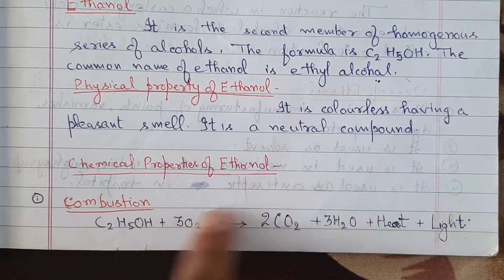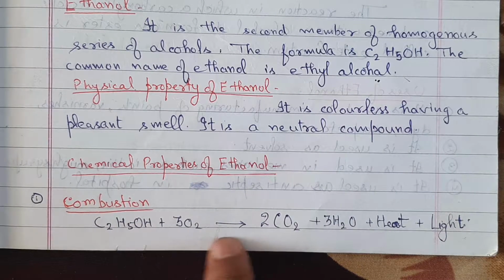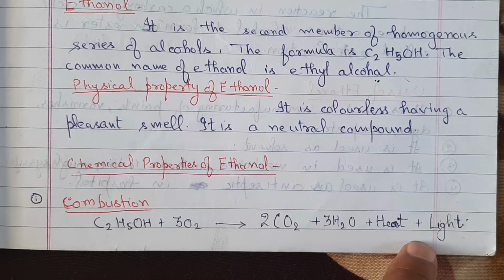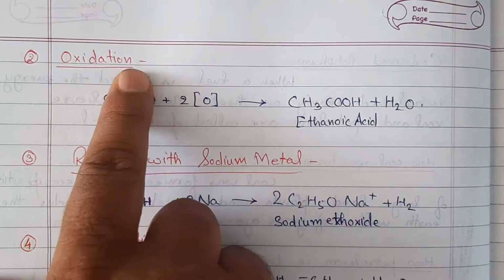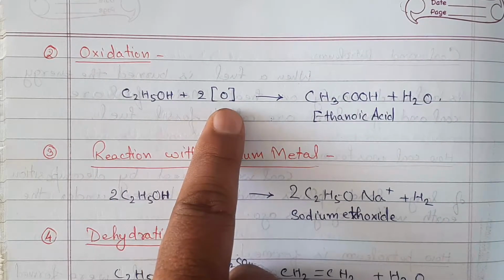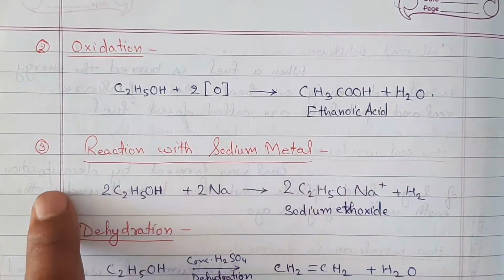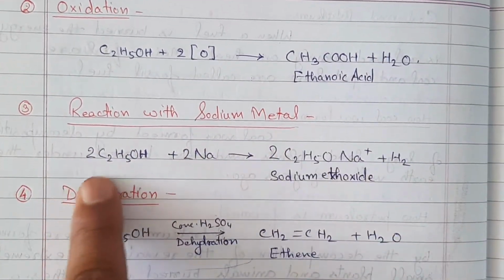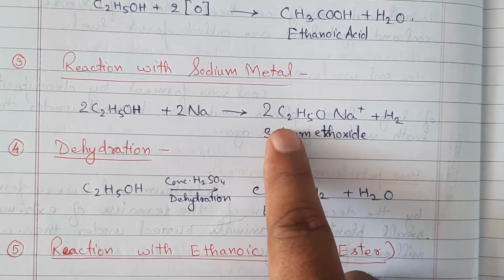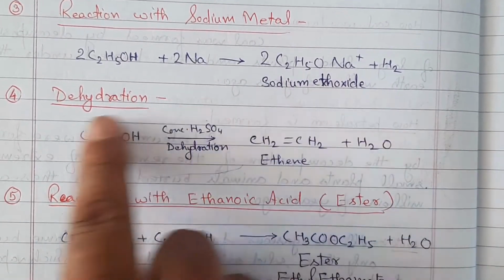Chemical properties of ethanol. Combustion. C2H5OH plus 3O2 gives 2CO2 plus 3H2O plus heat plus light. Oxidation. C2H5OH reacts with oxygen to give CH3COOH, ethanoic acid, plus water H2O. Reaction with sodium metal. 2C2H5OH plus 2Na gives 2C2H5ONa plus H2, sodium ethoxide.